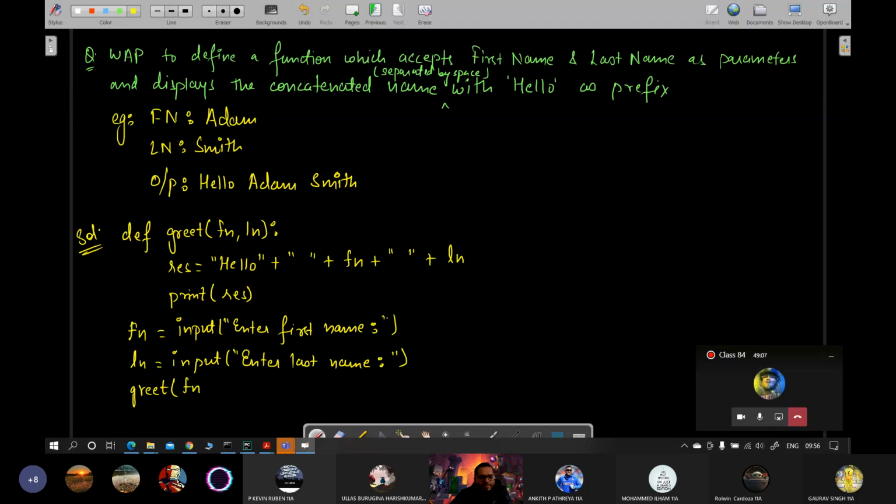So if I send fn, this fn of the global scope will be passed into the fn parameter in the local scope. This is the local variable fn. Okay, and ln. If you do not like keeping the same name of the arguments and parameters, then you can change it. Take it as f and l only. Okay, that will be your solution. Clear? So I hope you're getting some feeling now in functions.